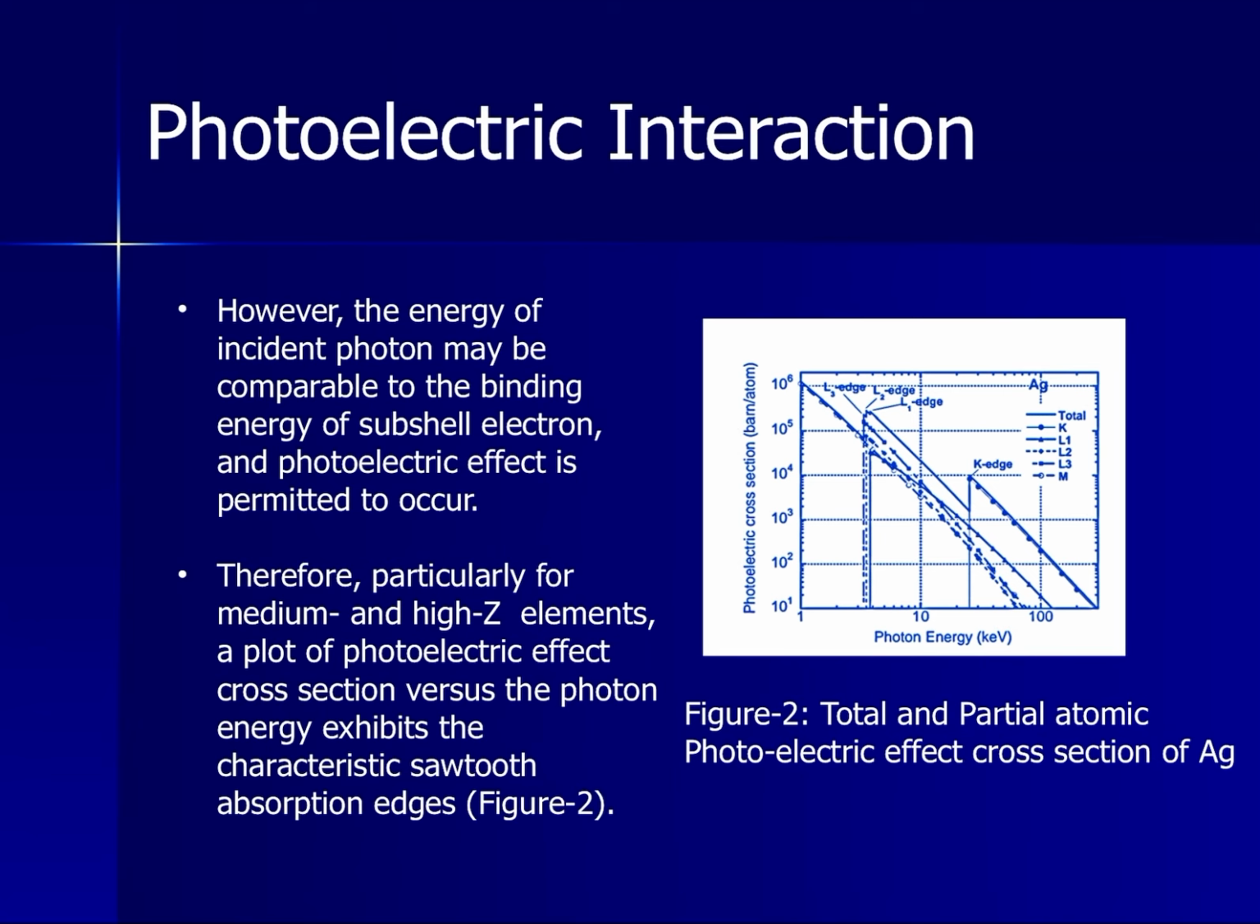However, the energy of the incident photon may be comparable to the binding energy of subshell electrons, and the photoelectric effect is permitted. Therefore, particularly for medium and high Z elements, a plot of photoelectric effect cross section versus photon energy exhibits the characteristic sawtooth absorption edge, seen here as the K absorption edge, and also seen as the L absorption edges.